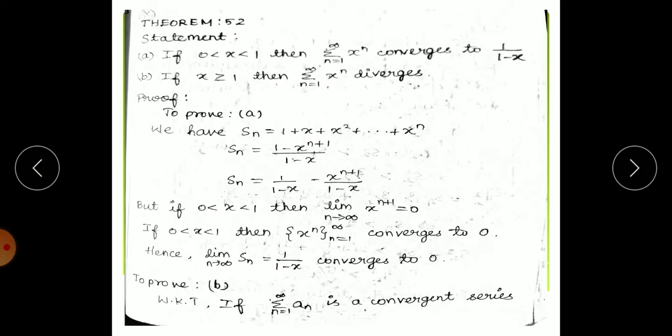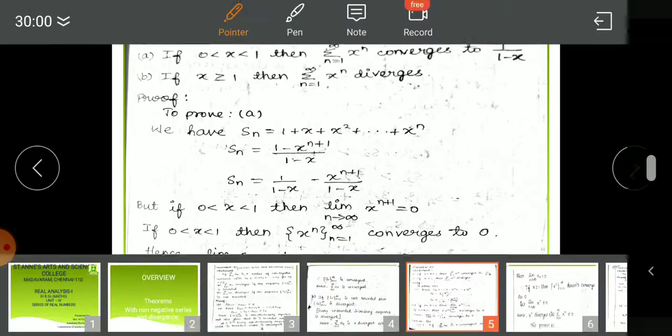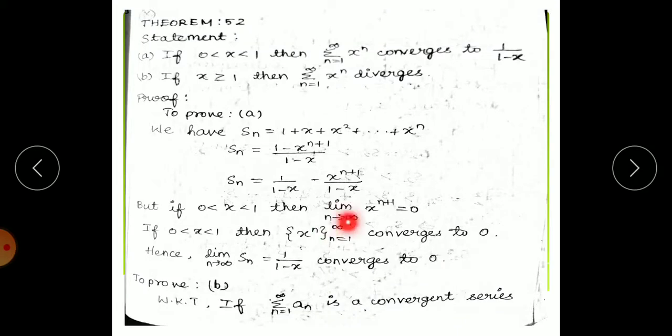But they have given the condition that x lies between 0 and 1. Therefore, applying the limit as n tends to infinity, x power n plus 1 equals 0. So we are getting the remaining term as 1 by 1 minus x. Therefore, if x lies between 0 and 1, then x power n converges to 0. Hence applying the limit as n tends to infinity of Sn, it converges to 1 by 1 minus x. So it proves the first statement.